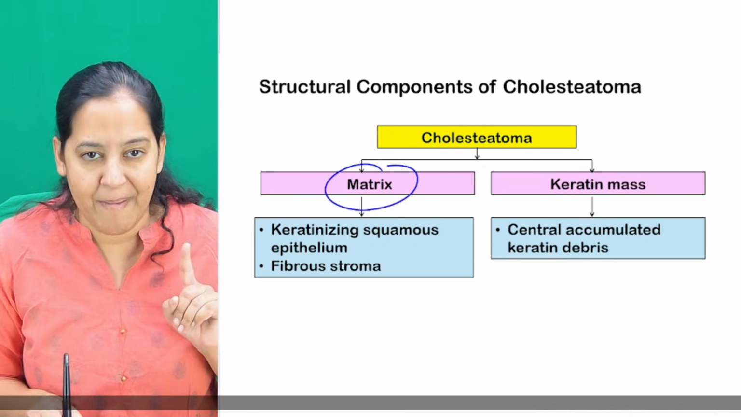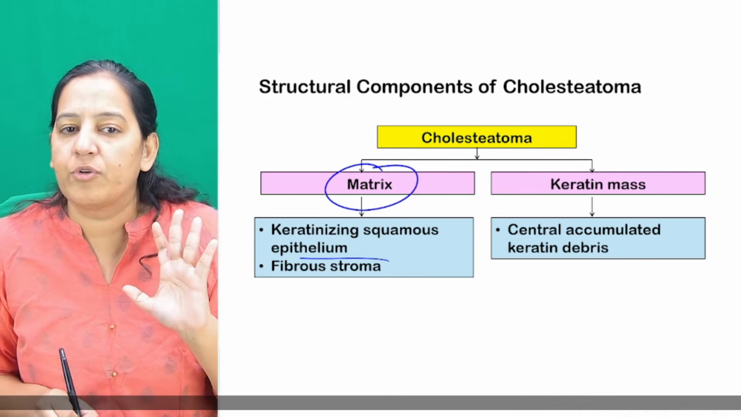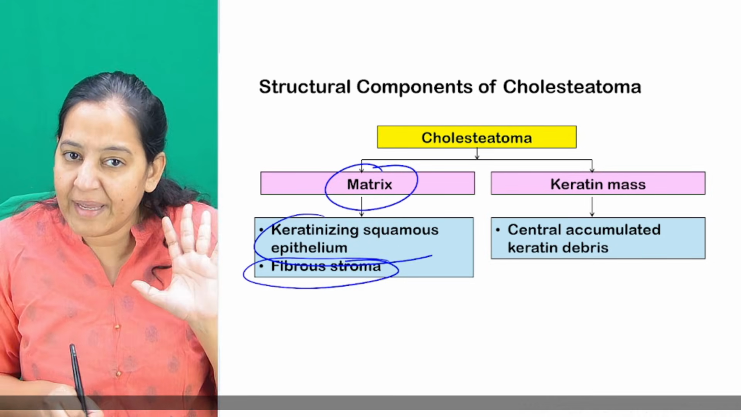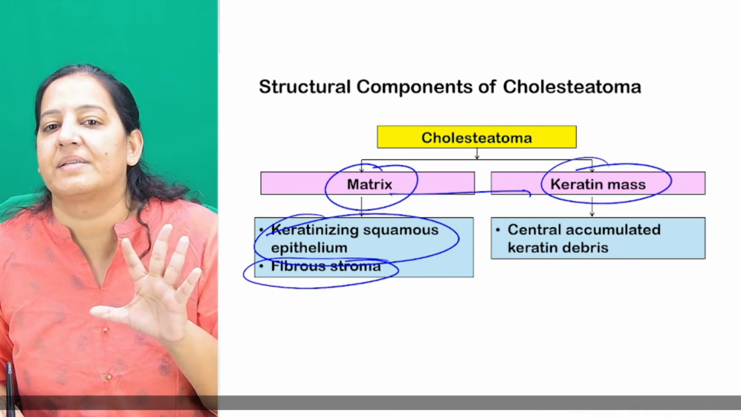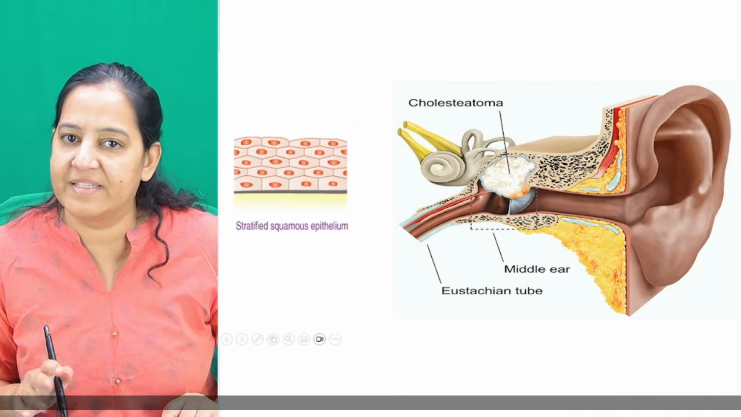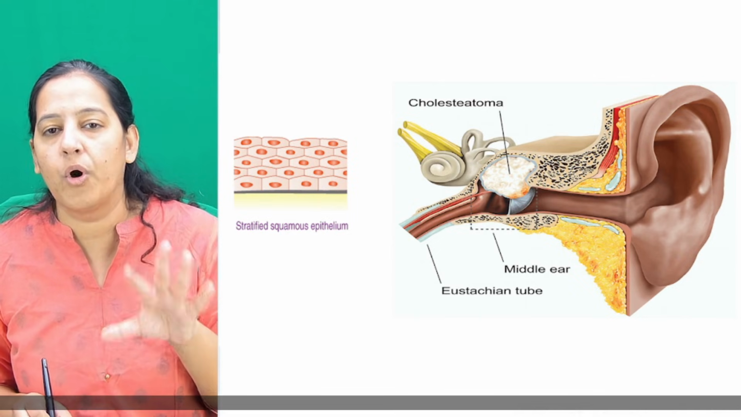Very simple. So it is having a matrix which is present outside. It is surrounded by fibrous stroma, and this matrix is actually squamous epithelia, and it is laying the mass. It is laying the central mass, keratin mass, the debris at the center. So this is how cholesteatoma is formed.